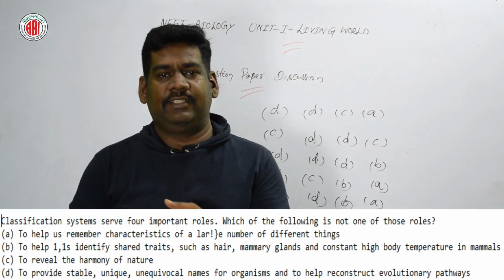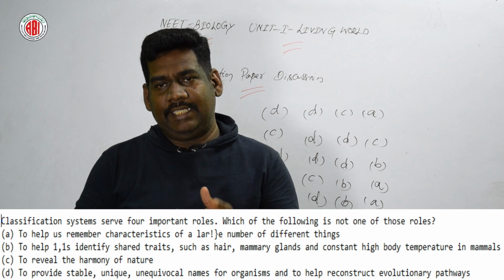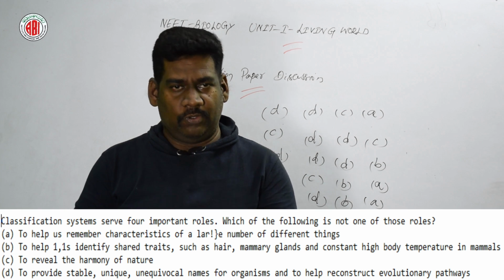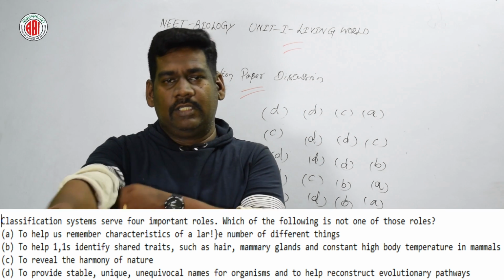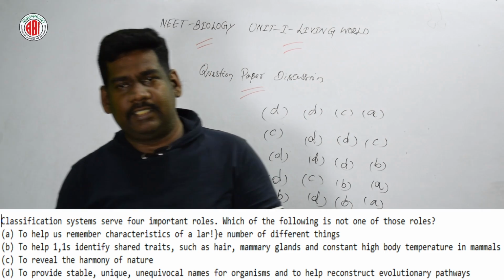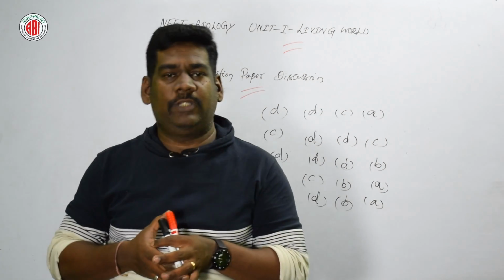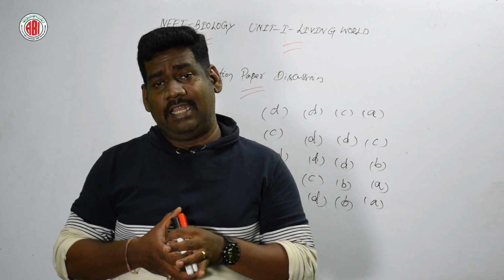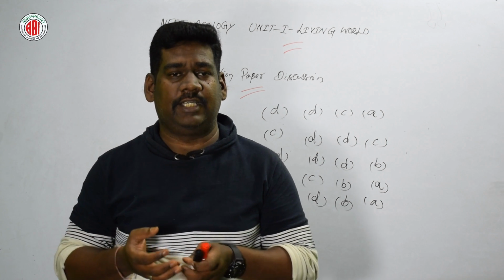Now let us go for the next question. Classification systems serve four important roles. Which of the following is not one of those roles? The first is to help us remember characteristic features of a large number of different organisms.